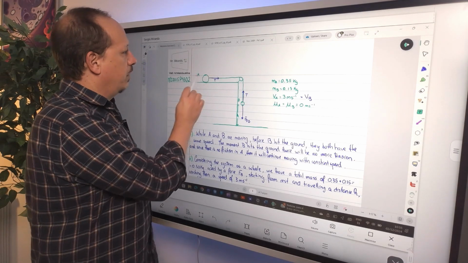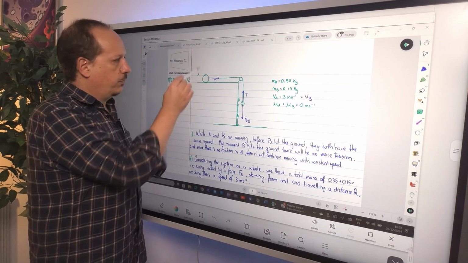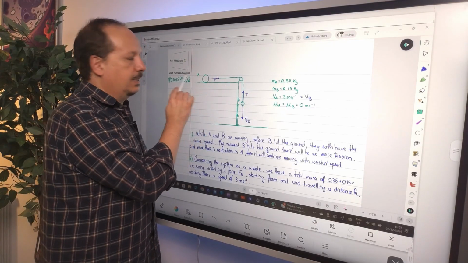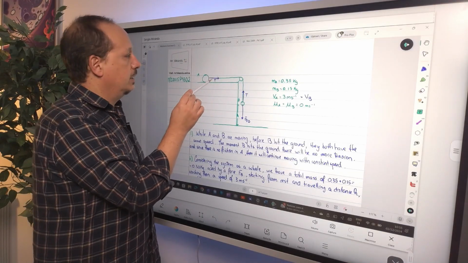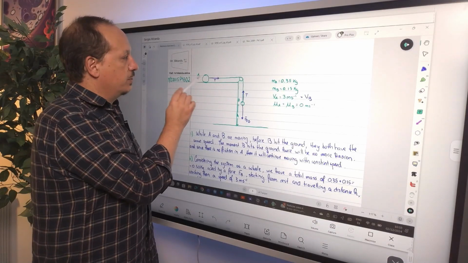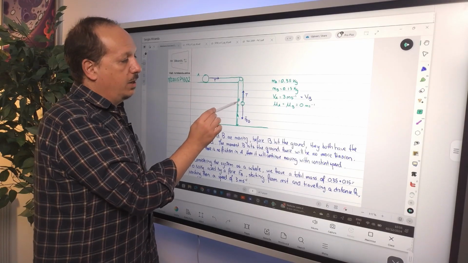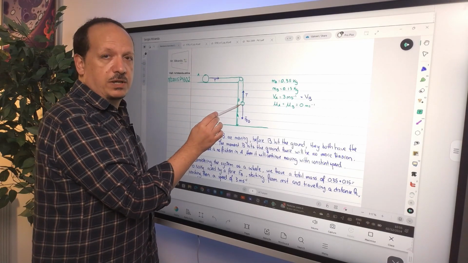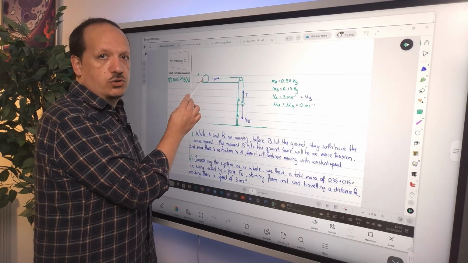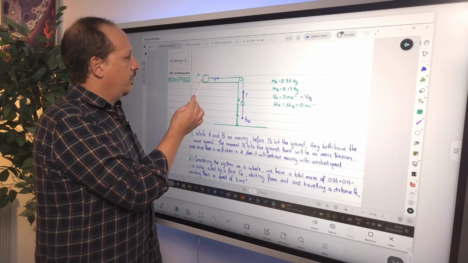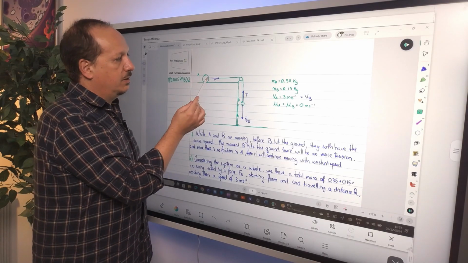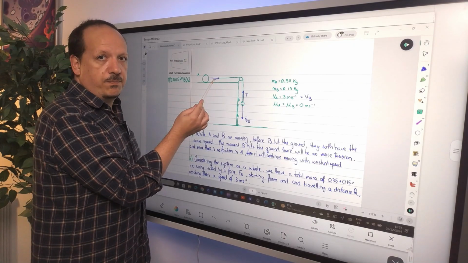And from the perspective of A, never mind the weight of A and the normal contact force, because they are vertical. They don't contribute at all to whatever is going on in the horizontal axis, the axis of motion. This is the only force that A is subjected to, if you exclude those two. So this means that A is going to move no matter how heavy or light this is. The only thing that the weight of B is going to affect is the acceleration with which A is going to move, but not the fact of whether A is moving or not. Because you don't have any force countering, no matter how little this tension might be.